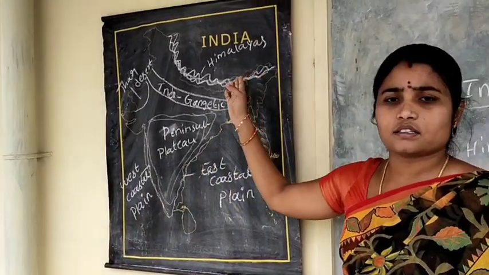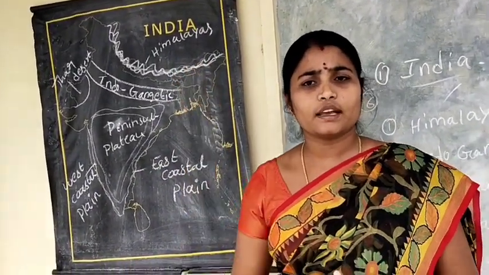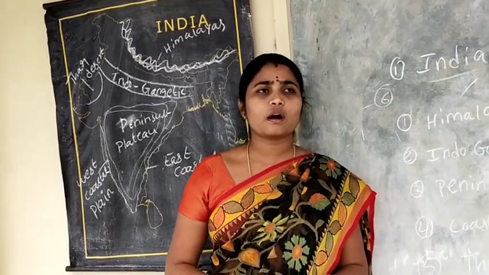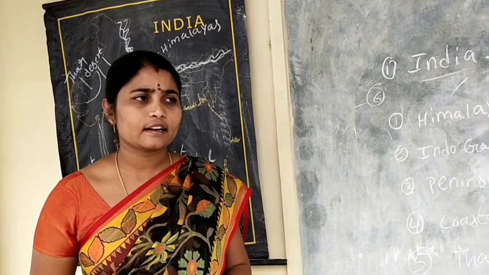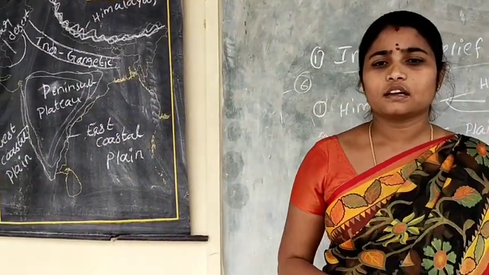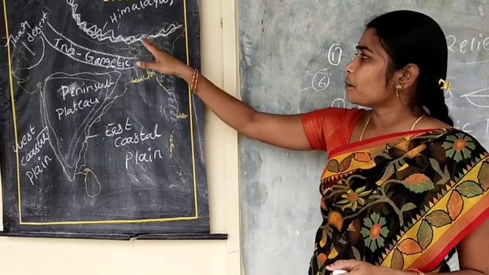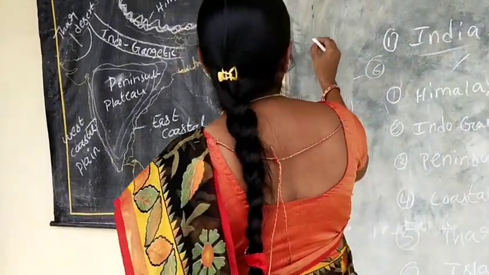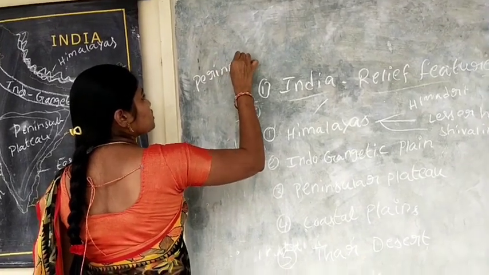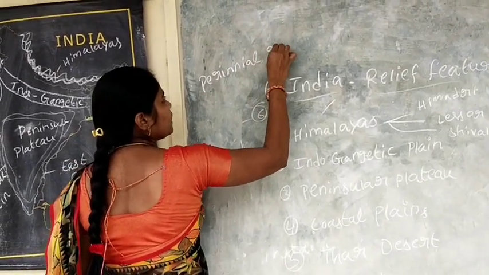Without the Himalayas, India would have been a tropical desert. Without the Himalayas, India would get a cold atmosphere in the winter months. The Himalayas are the birthplace of so many perennial rivers.